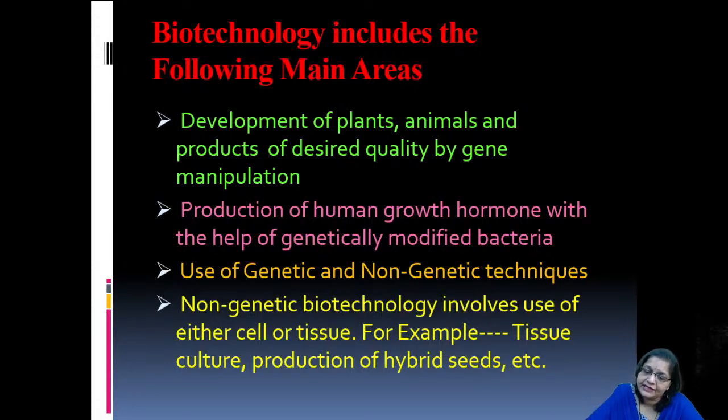The use of genetic as well as non-genetic techniques also falls in the main areas of biotechnology. Non-genetic biotechnology actually involves the use of either cells or tissues. For example, tissue culture, production of hybrid seeds, the use of stem cells in the production of organs. All these things are important areas of biotechnology where biotechnology is generally used.